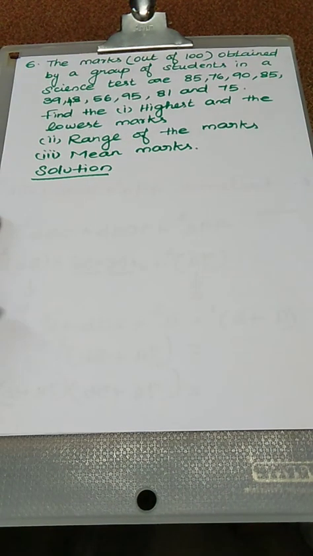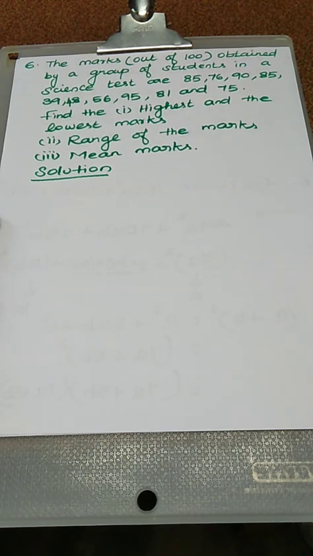Next problem. The marks out of 100 obtained by a group of students in a science test are 85, 76, 90, 85, 39, 48, 56, 95, 81 and 75. Find the highest and the lowest marks. Second subdivision, range of the marks obtained. Third subdivision, mean marks obtained by the group.